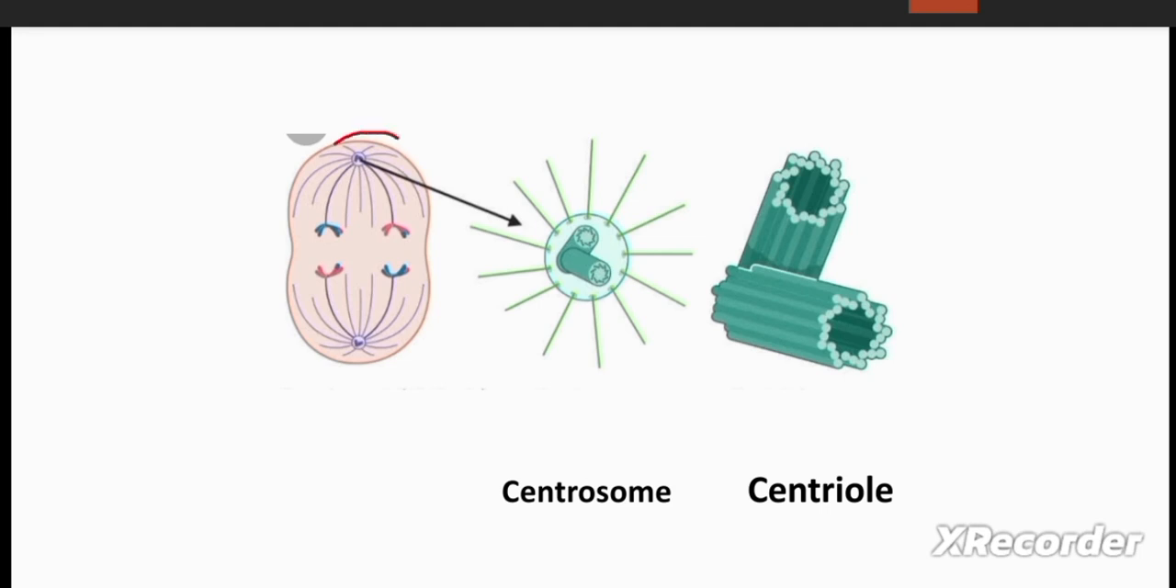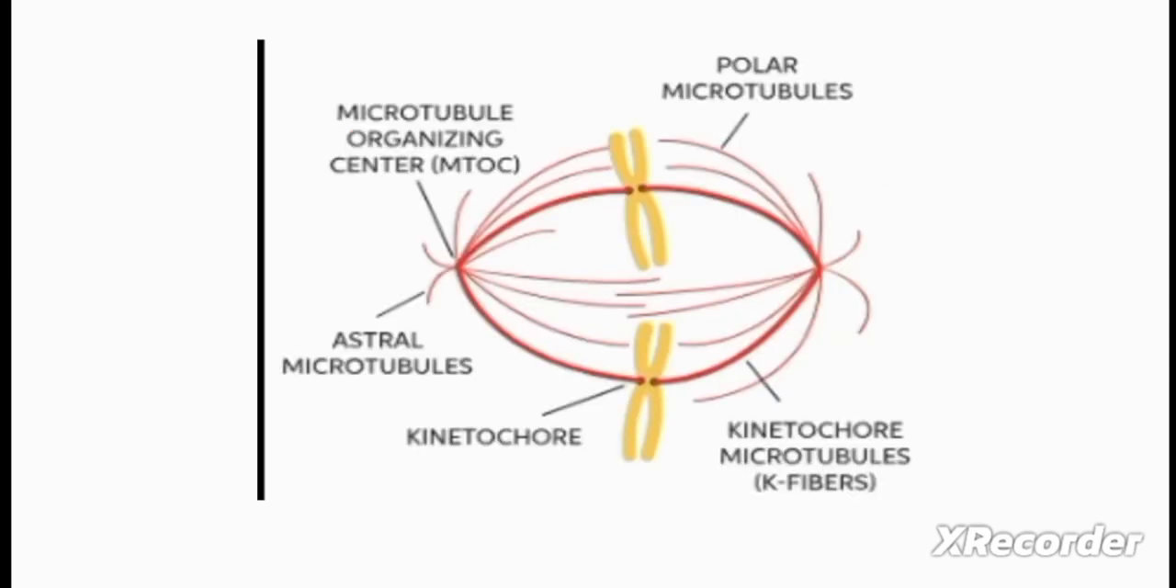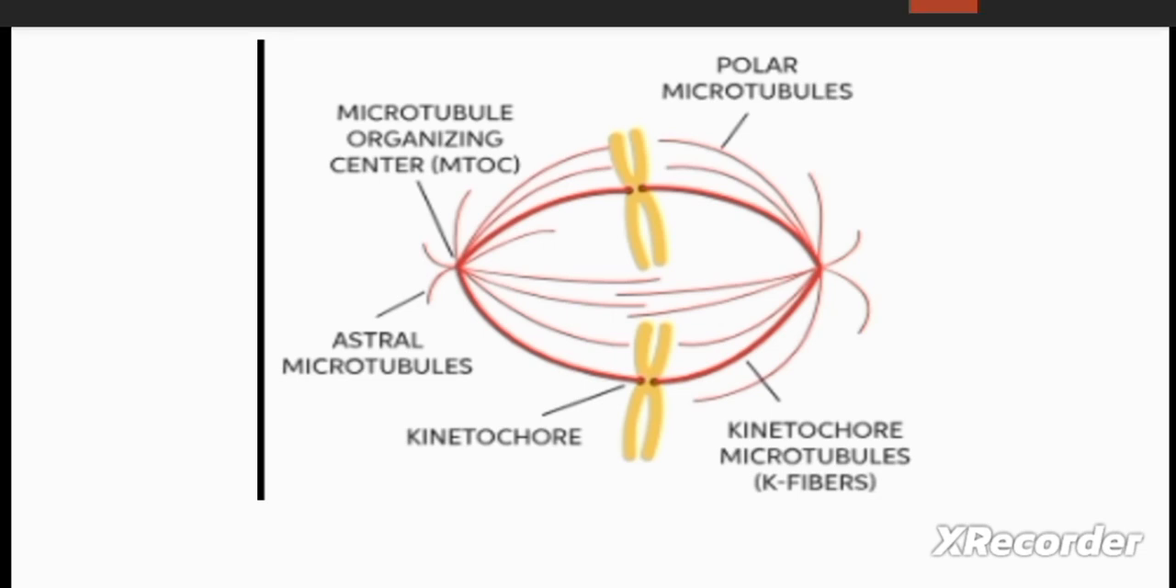You can see this is the centrosome. In a cell, the centrosome is present at the pole. The centrosome consists of two centrioles, the first and the second. A centriole is a cylindrical shaped organelle. Its function is to form microtubules. Microtubules are composed of tubulin proteins and some part of RNA. Here you can see that this is the centriole.